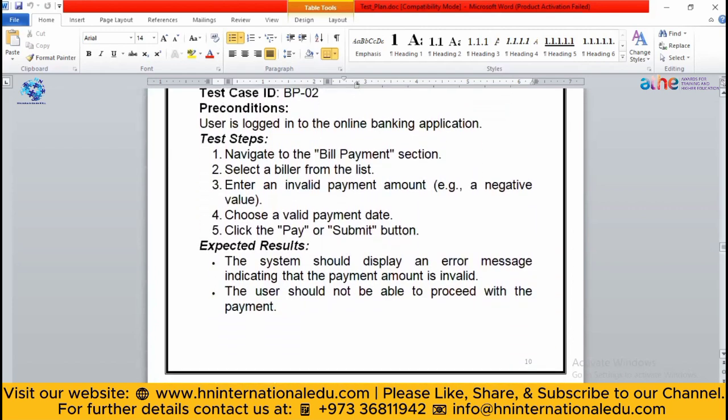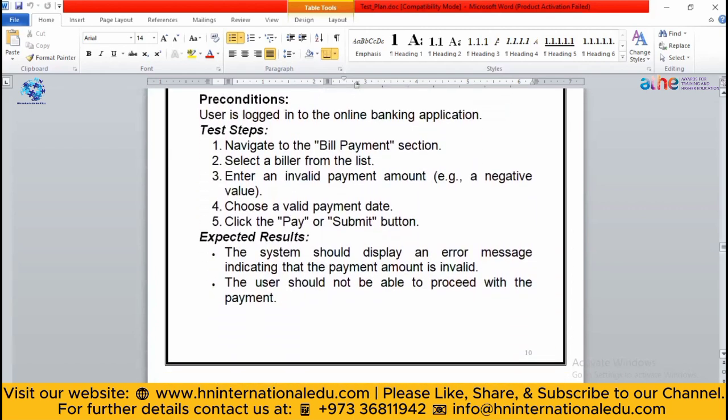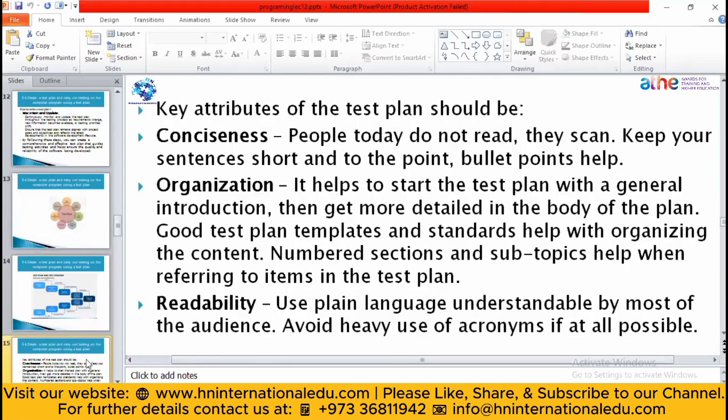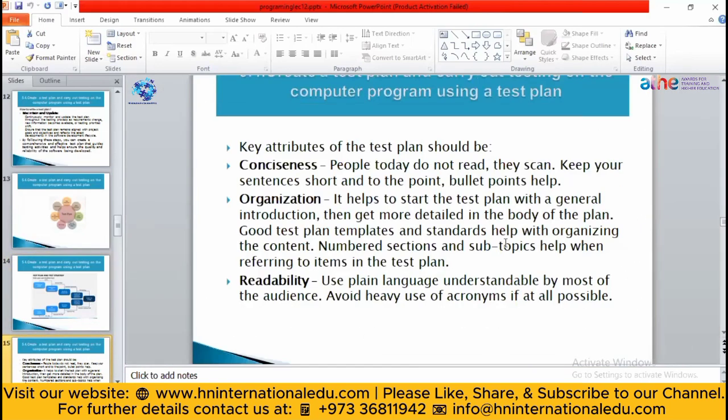So in this way, you can create such kinds of test cases. After defining the kind of method you are going to follow, you also have to define the test cases. Now we have seen this. There are some key concepts that you have to follow. Your test should be concise. It should not be so long that people can't read it. Keep your sentences short. It should be readable, means in plain language. You should not use complex words that common people cannot read.